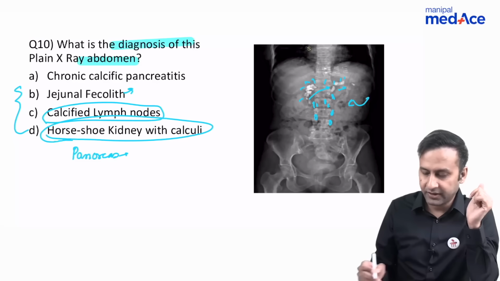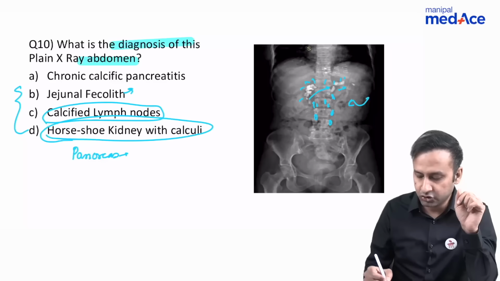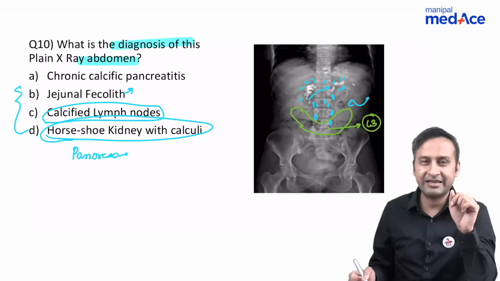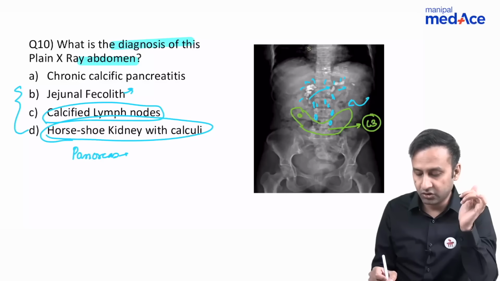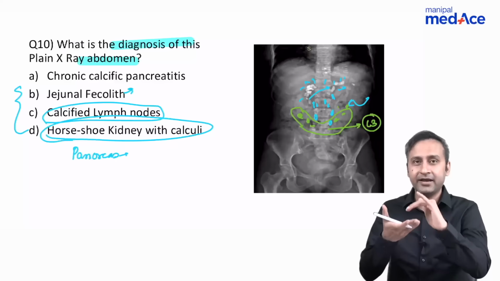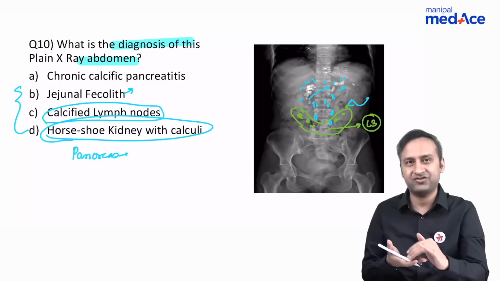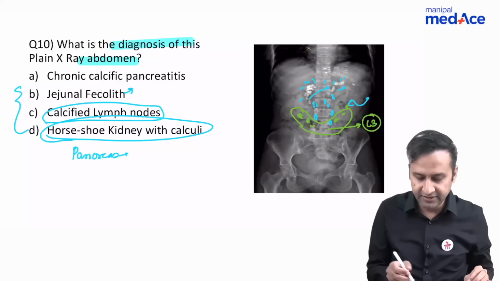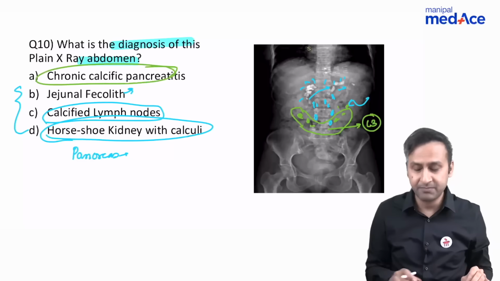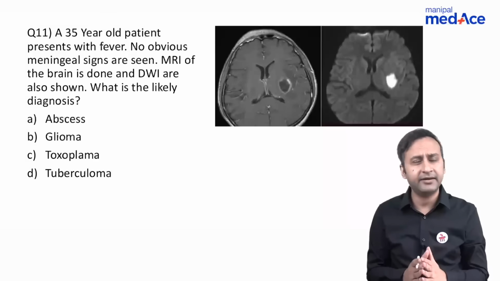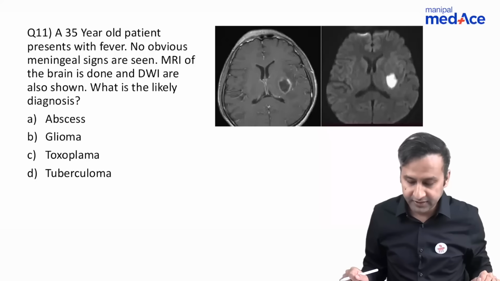Horseshoe kidney with calculi definitely can't be, because horseshoe kidneys are located slightly inferiorly. If you remember our discussion, the descent of the horseshoe kidney is stopped at the level of L3 by the inferior mesenteric artery. So they're located more inferiorly. You can get horseshoe kidney calculi somewhere here, but this is located very high up. These calcifications are located in the epigastric region. So the answer in this case is definitely going to be chronic calcific pancreatitis. And we covered this in great detail. I hope the majority of you would have got it correct.